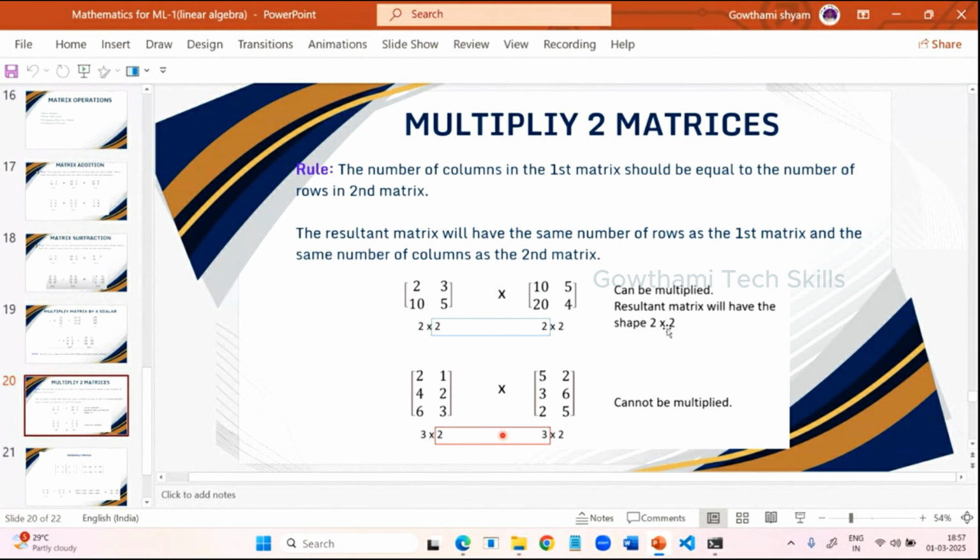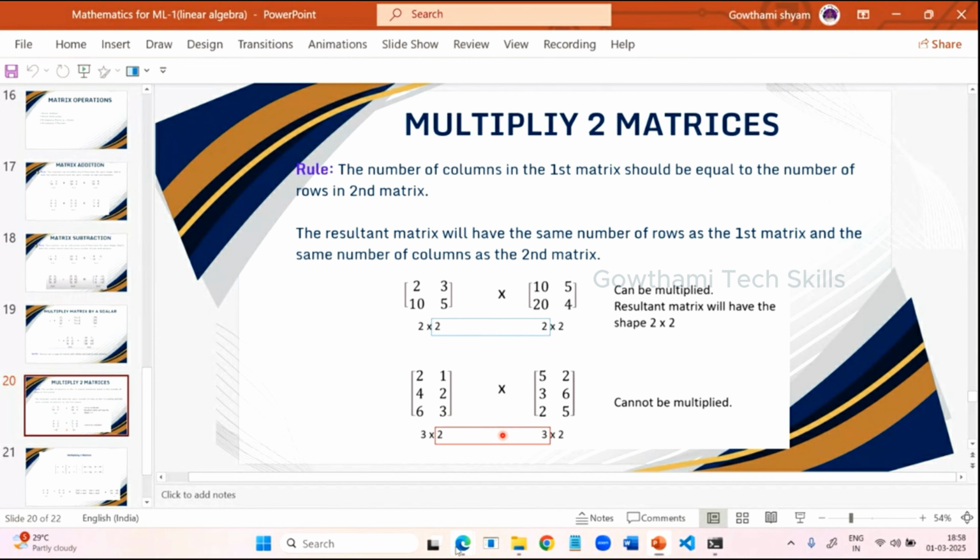The resultant matrix will have the same number of rows as the first matrix and the same number of columns as the second matrix. If the first matrix's columns and the second matrix's rows are different, then you cannot multiply. It throws an error. This is the rule when you are multiplying two matrices.